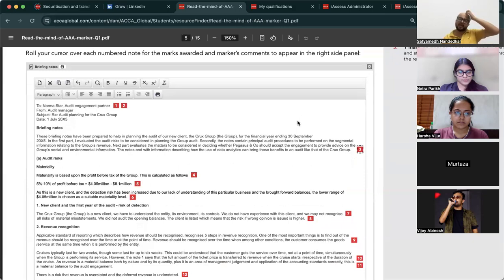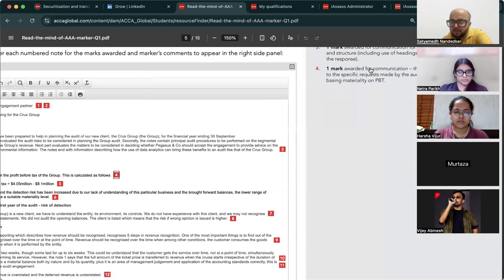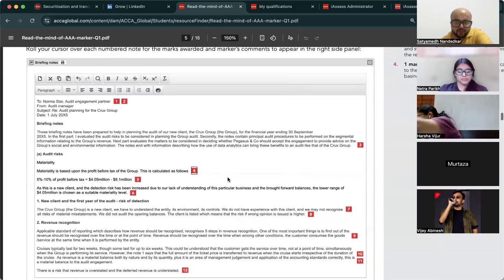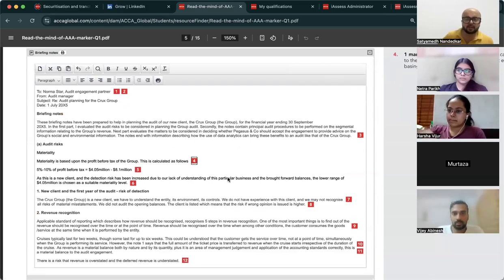Materiality has to be calculated and explained for risk of material misstatement या फिर for audit risk. If there is business risk तो आपको materiality का बात नहीं करना है. Materiality is based on profit before tax, calculated as follows. 1 mark for communication. Candidate has adhered to the specific request made by the audit engagement partner, basing materiality on PBT. So, there are people जिनको ज्यादा होशियार बनना है ना, so they will not read the question and they will base their materiality on total assets or on revenue. The question specifically told you कि your materiality should be on PBT, and then you write a line.